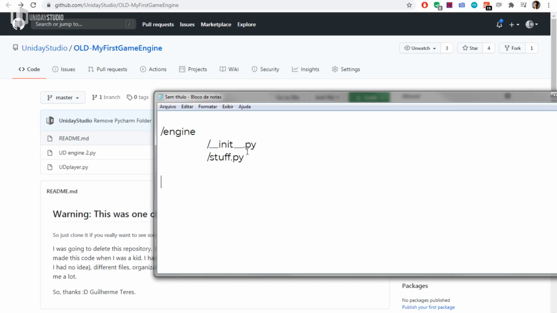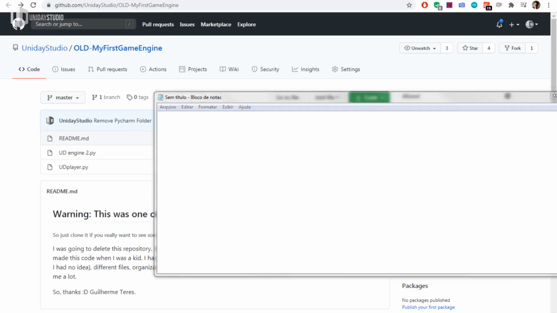Then in your actual project, here in the root, you can have game.py, and inside game.py you can just import engine, and it will import this entire folder because of the init. This is something very basic, or I can even do engine.py directly here and import it into the game. This is basic, but again, I had no idea how to do that back in that day.